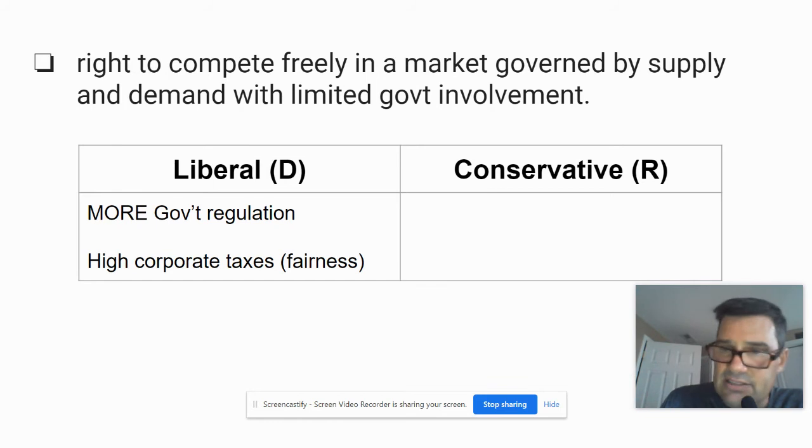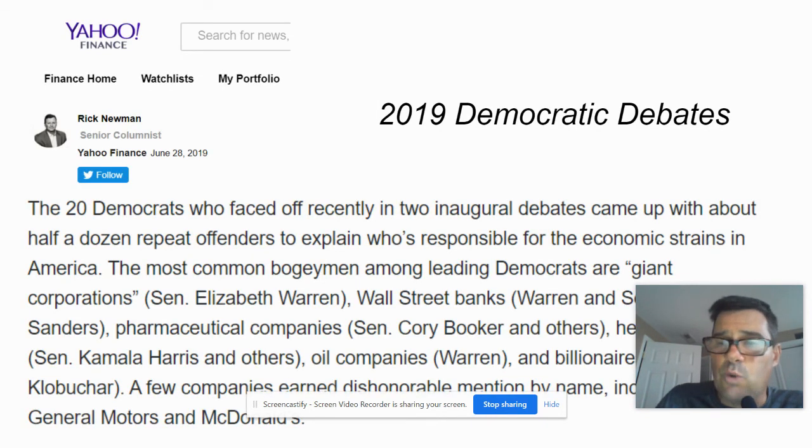All right, so that's an issue on the liberal side. Let's look at some examples. This was in the 2019 debates, trying to win the nomination for 2020. And the Democrats first met out. There were 20 of them at a debate. It was pretty crazy. And they talked about who's responsible for economic strains in America.